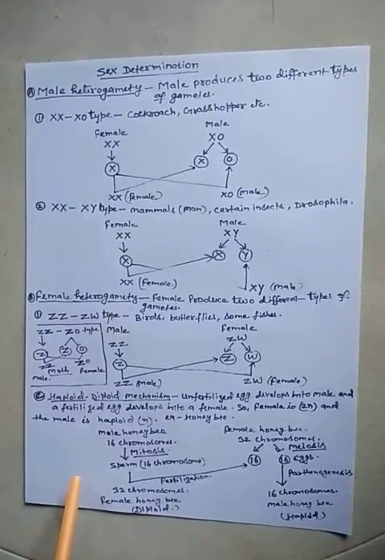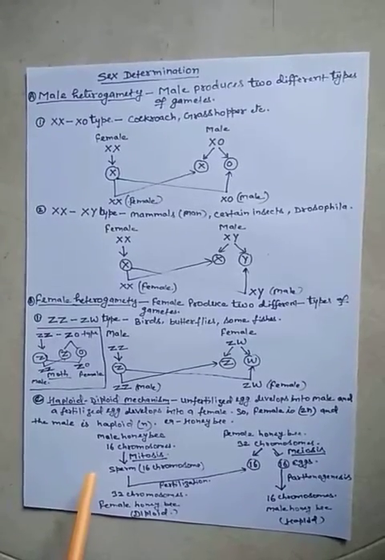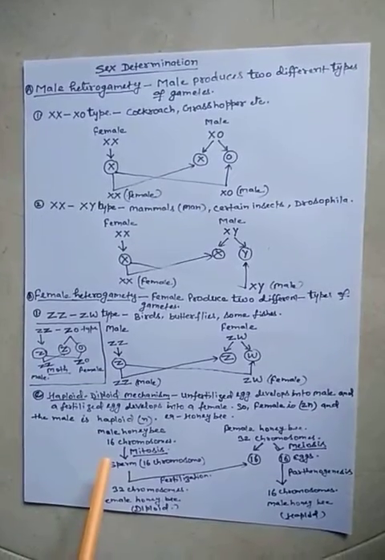They said that all the eggs contain that X chromosome, while 50% of sperm have the X chromosome and 50% do not.